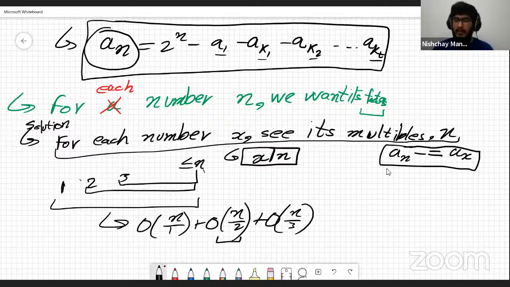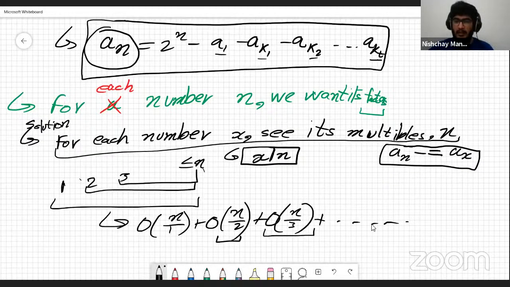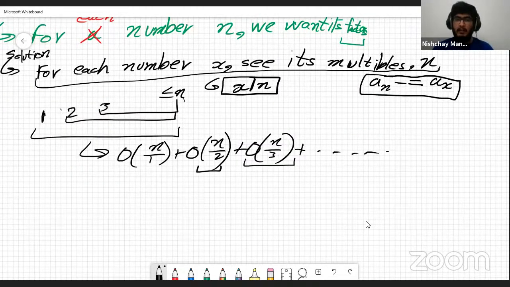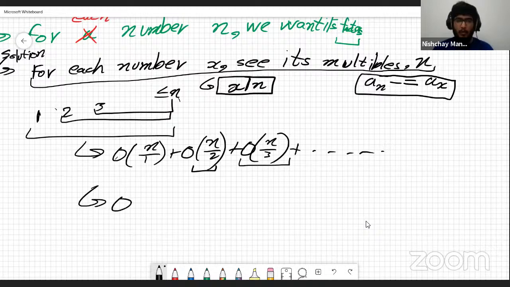These are the number of multiples less than or equal to n of 2, right? These are the number of multiples of 3 less than or equal to n, and so on. And if you have seen how the complexity of a sieve is calculated, we can reduce this to just big O of n log n, right?